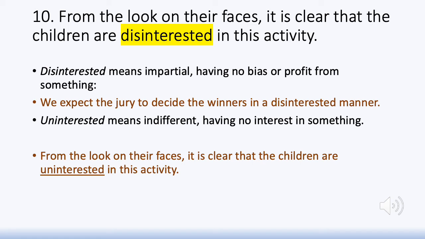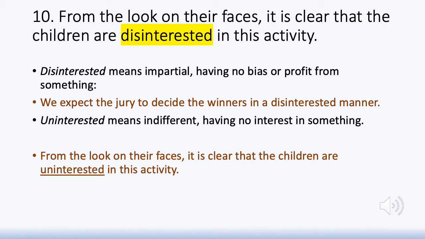And the word to be used there is uninterested, whereas disinterested has a different meaning. It refers to the state of remaining neutral, of being impartial, where you have no bias, where you have no special individual interest in something. In other words, you can take an impartial stand.